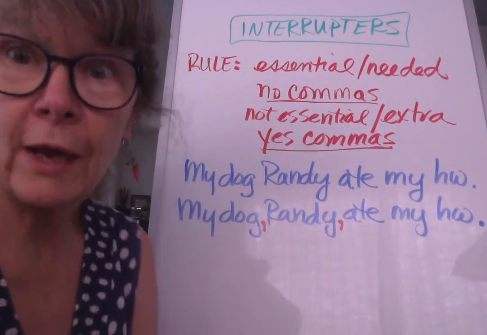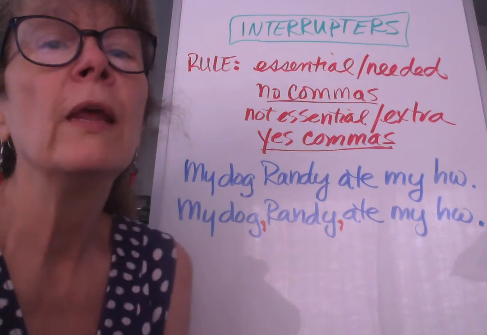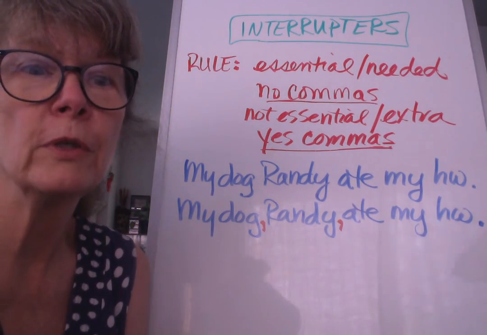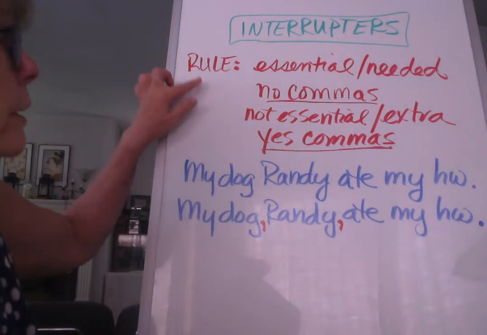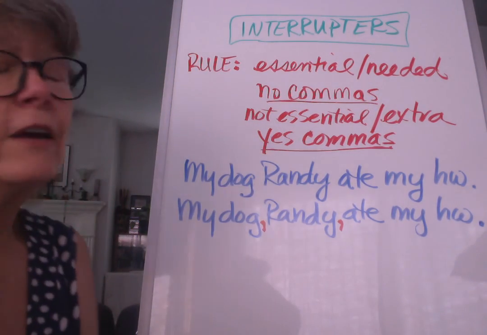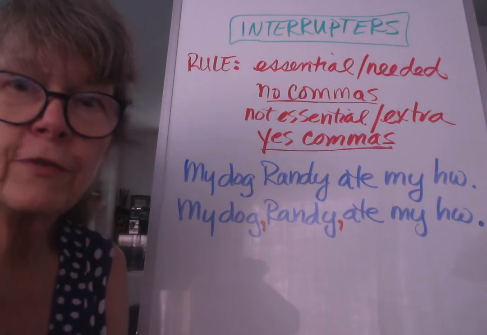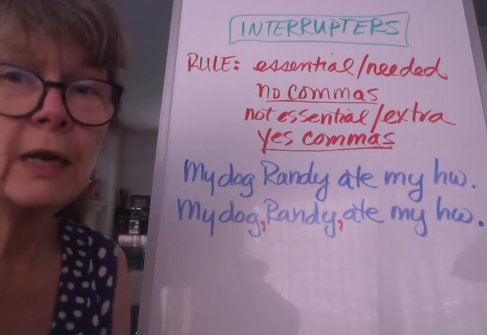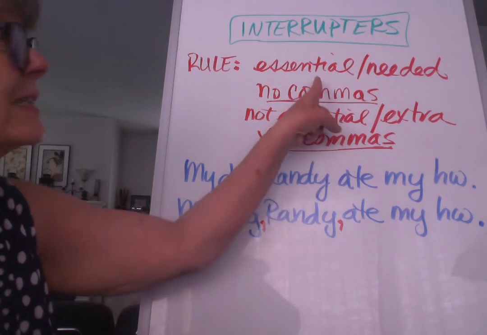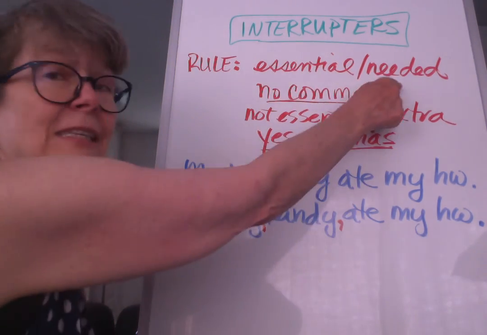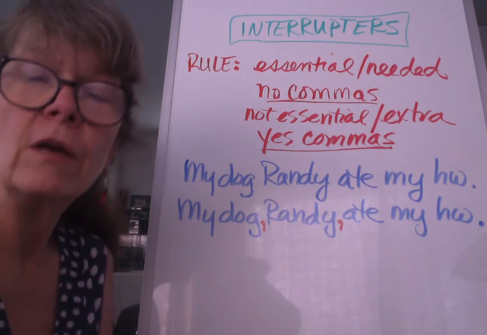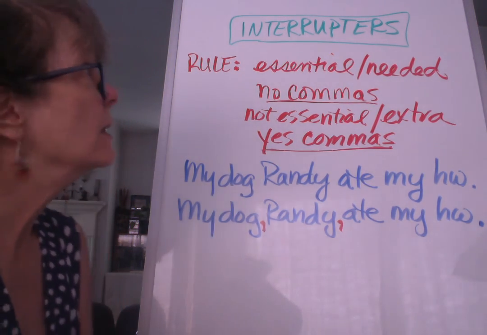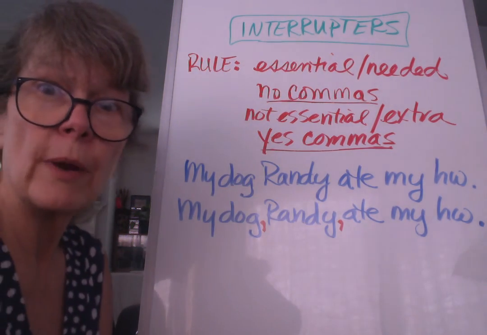Now, why should we care about interrupters? It's because there's a comma rule that's associated with interrupters. So here's the rule. If the interrupter, the word or the phrase, is essential, if it's necessary, if it's needed for the sentence to be clear and say what it needs to say, then we don't put any commas around it.